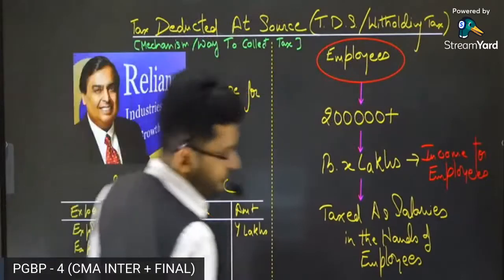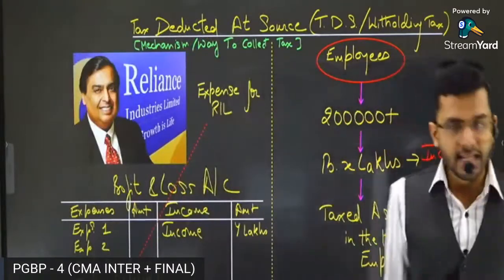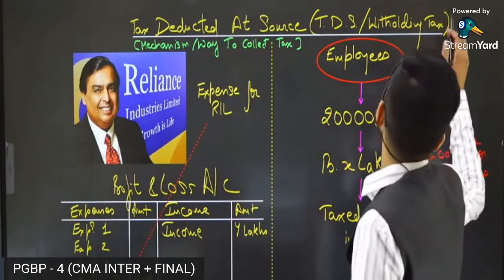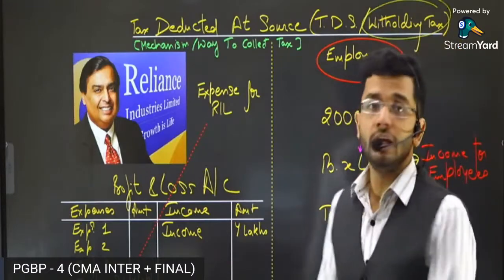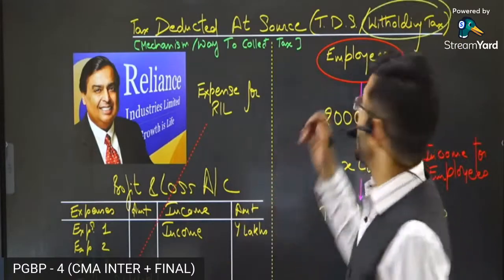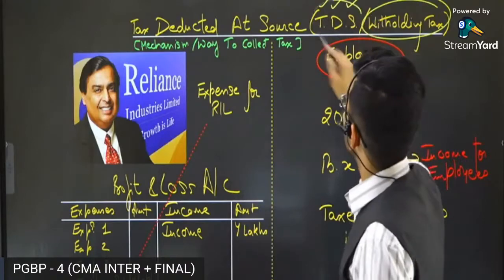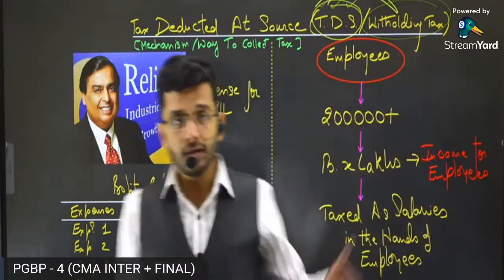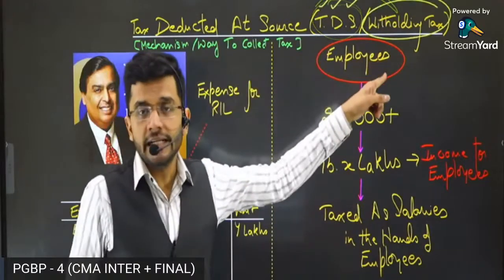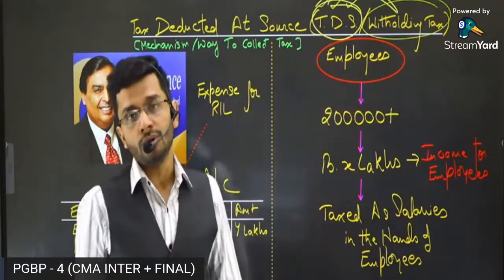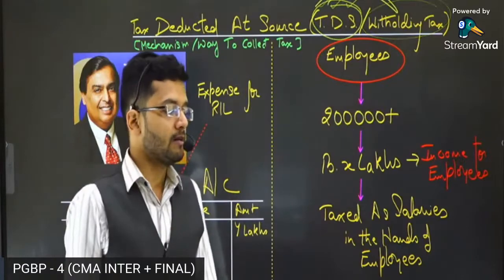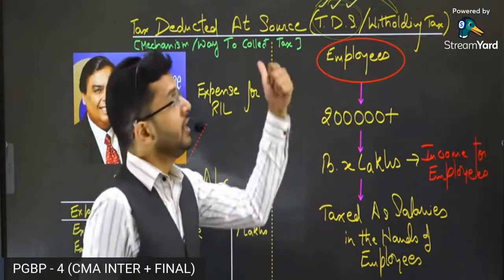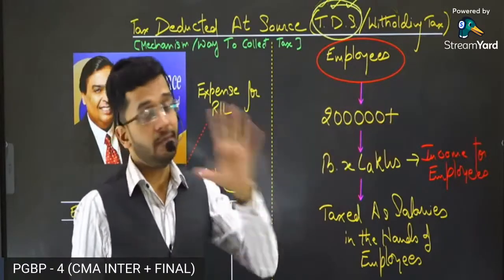All right. Yes, first we are going to discuss the concept of TDS, or in the Western countries, it is popularly known as the withholding tax. In India, it is known as tax deducted at source, TDS. Both mean one and the same thing. So guys, first we need to understand what this TDS is, and then we are going to jump on to our conclusion: how would an expense be disallowed if TDS is not complied with by the businessman?